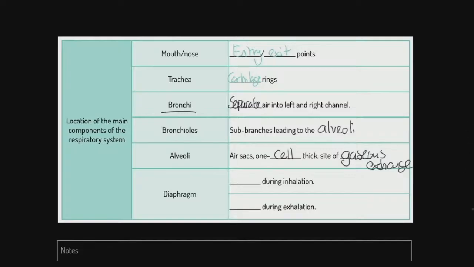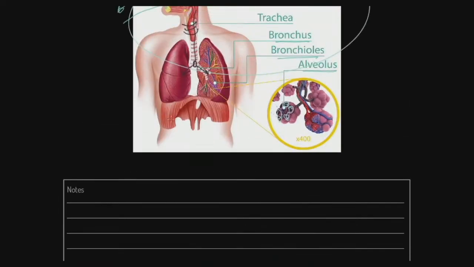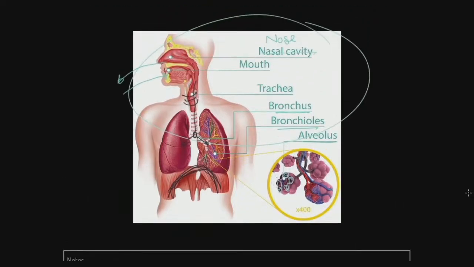Now, the diaphragm, which we've got pictured here, is also part of our system, and it's a muscular structure. So remember, everything we've talked about before has no mechanics to it.